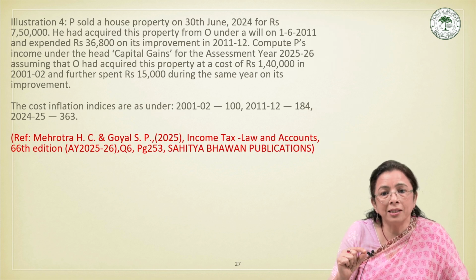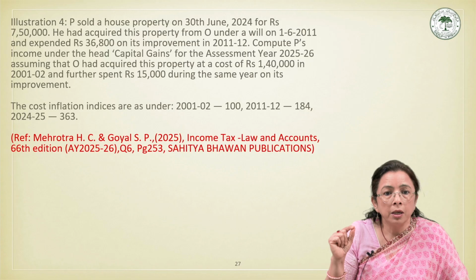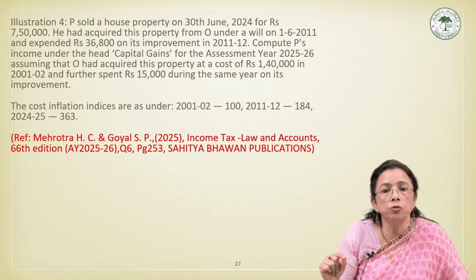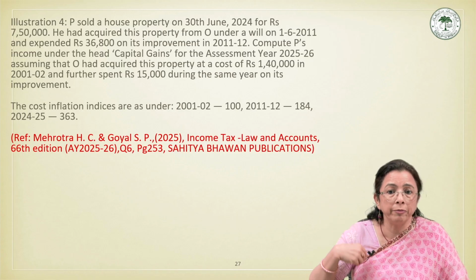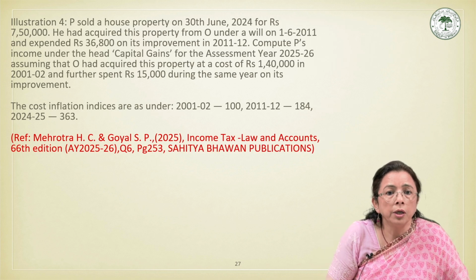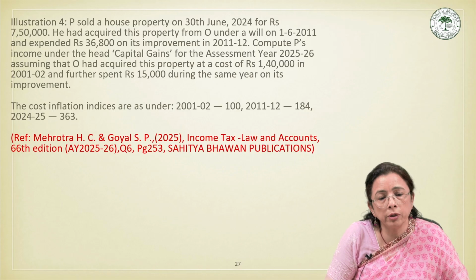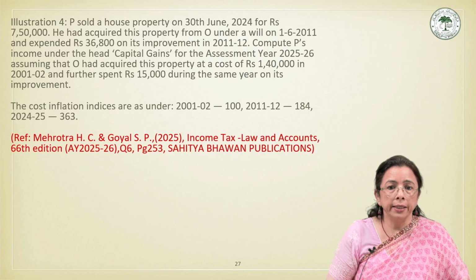Now compute P's income under the head capital gain for the assessment year 2025-26, assuming that O acquired this property at a cost of rupees 1,40,000 in 2001-02, and further spent 15,000 during the same year on its improvement. That is again within the period, because if it had been prior to 2001 we wouldn't take it into consideration. The cost inflation indices are given in the question: 2001-02 it is 100, 2011-12 it is 184, and 2024-25 it is 363.